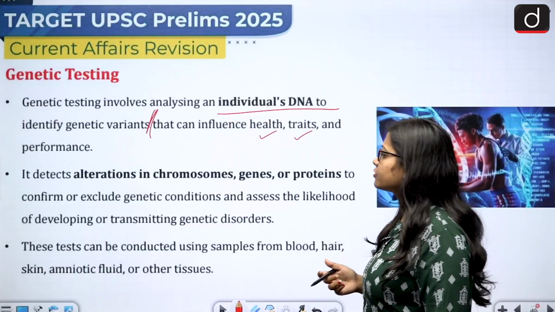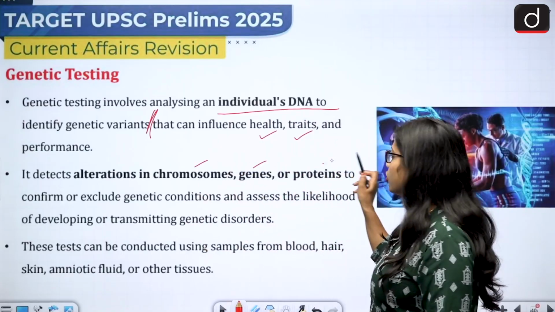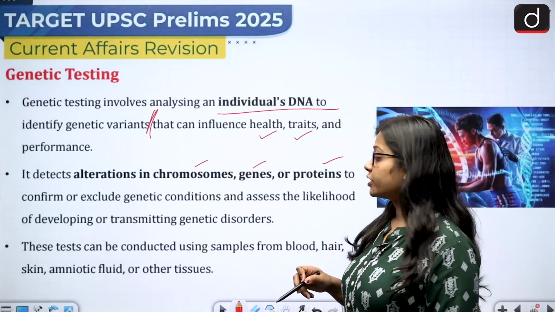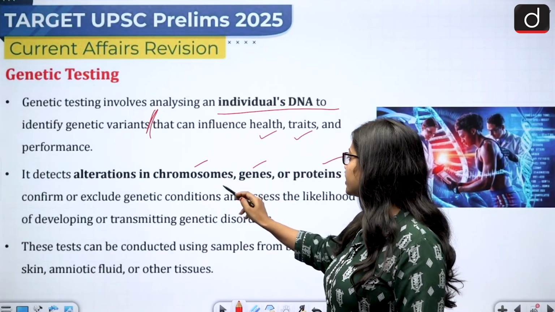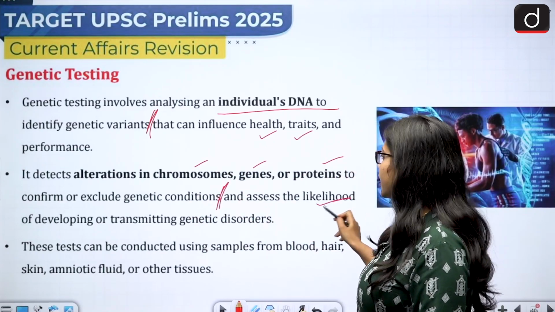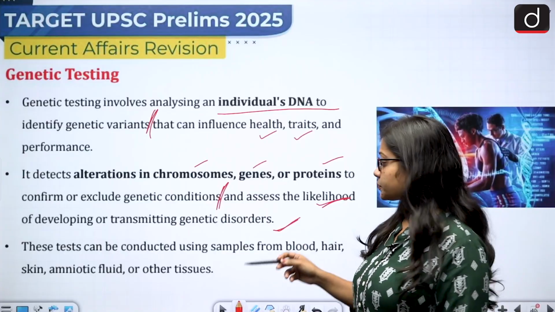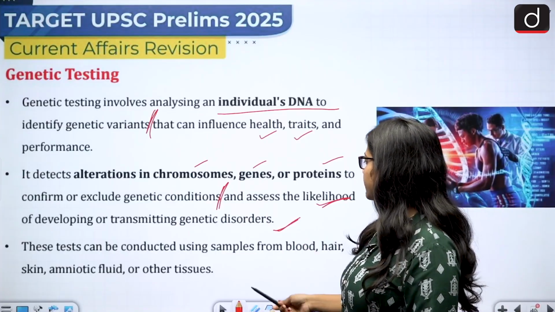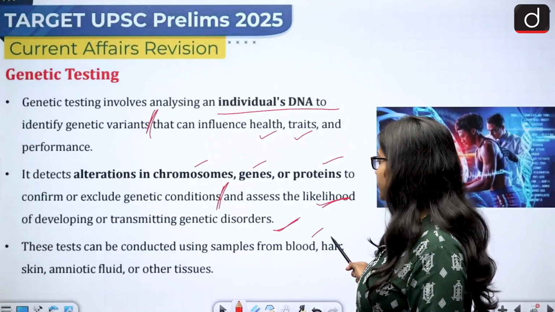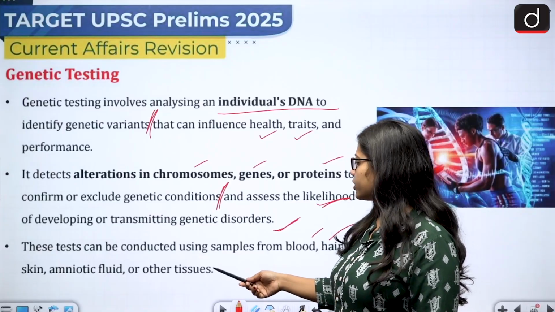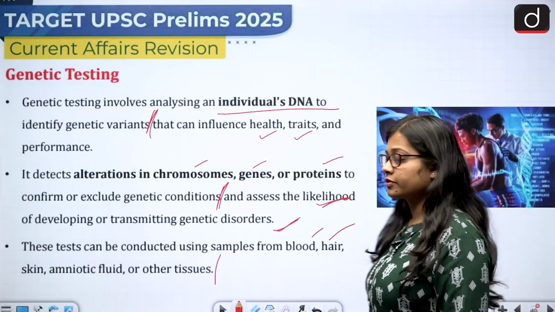So it detects alterations in chromosomes, genes or proteins of a person, or it can also confirm or exclude genetic condition and assess the likelihood of developing or transmitting genetic disorders. Then these tests can be conducted using samples from blood, hair, skin, amniotic fluid or other tissues.